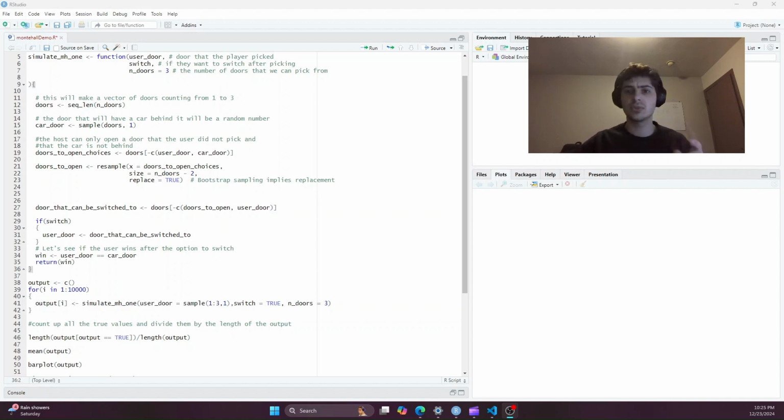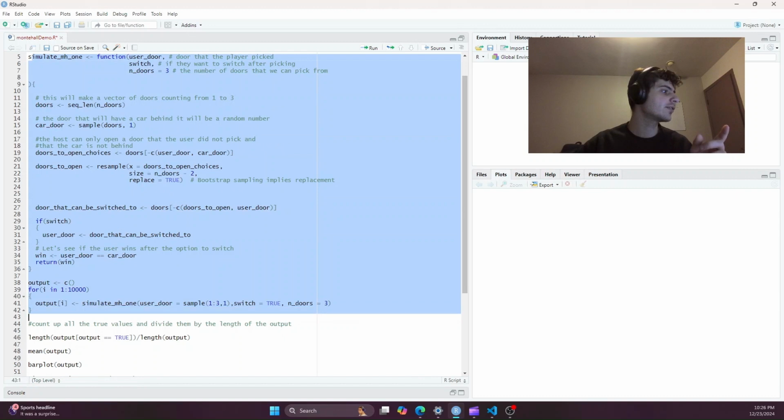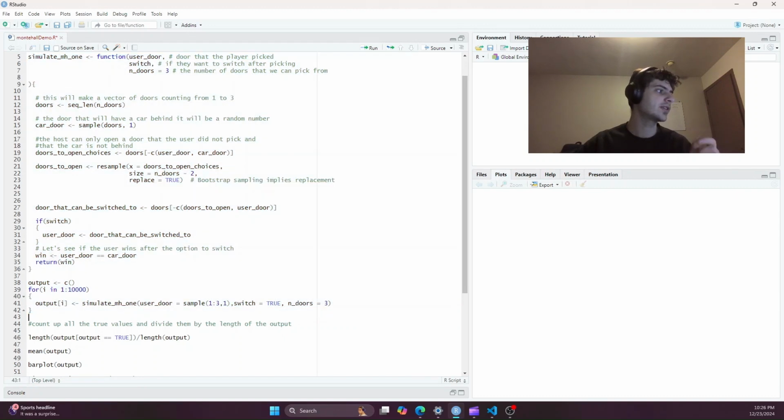I'm not going to go super in depth on the code this time, but I will be posting this on my GitHub, and I'll take you through a general overview. We made a simulate mh1 function. This basically means we're simulating the game one time. Now we're taking the user door, switch, and the number of doors in as parameters. That's going to be very important for later. We're going to go through this entire function, and the output of this function is going to be a true or false value.